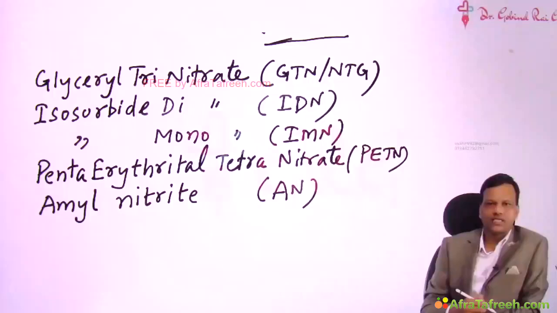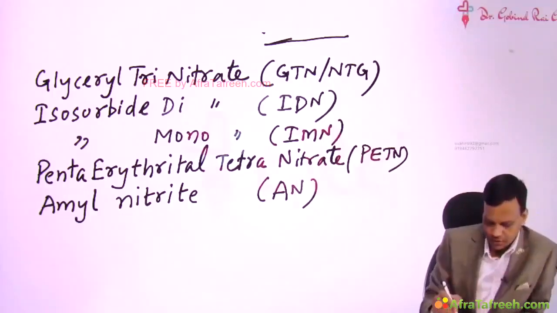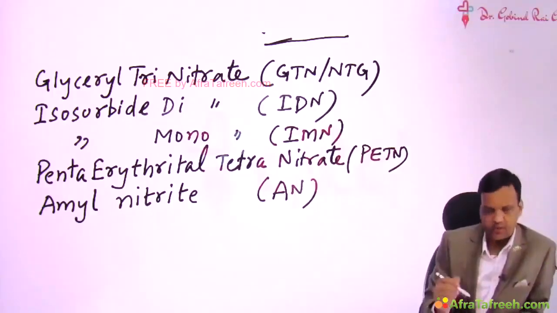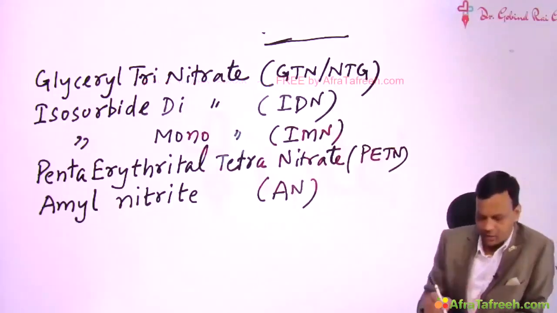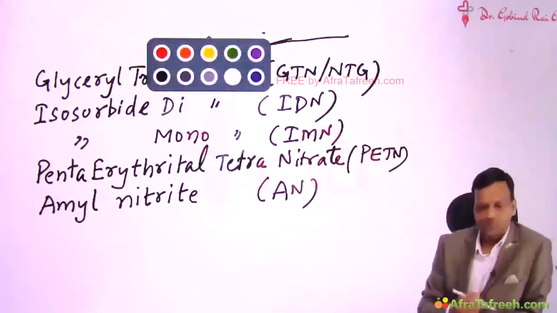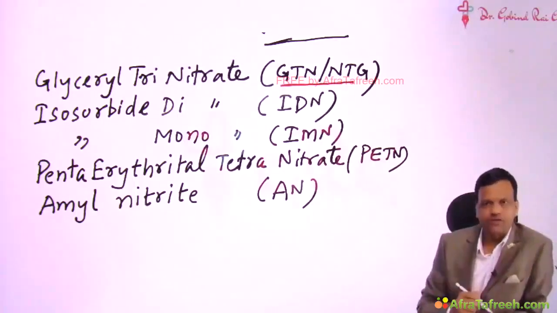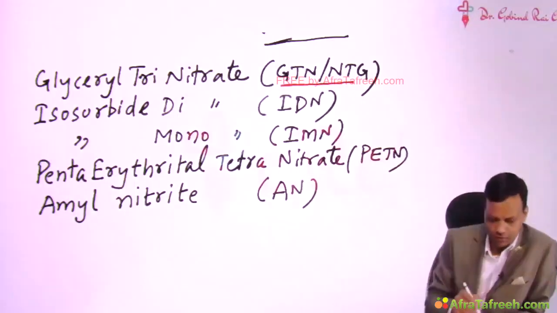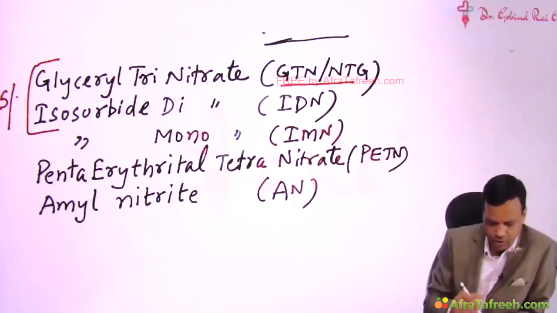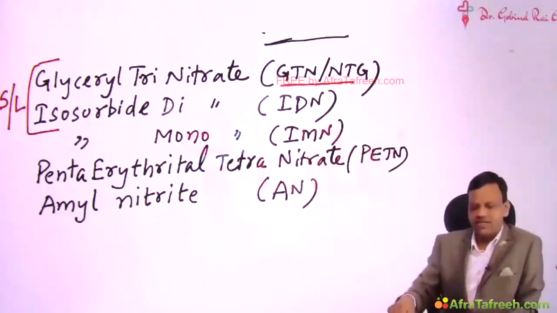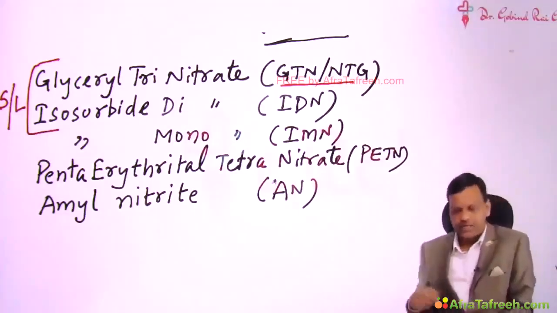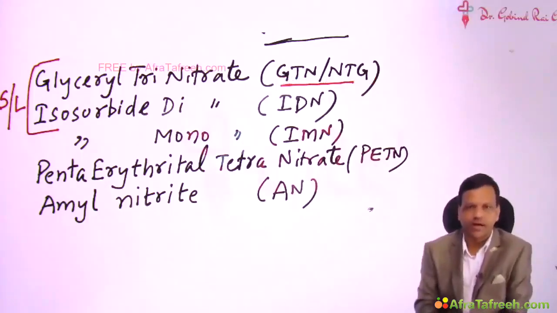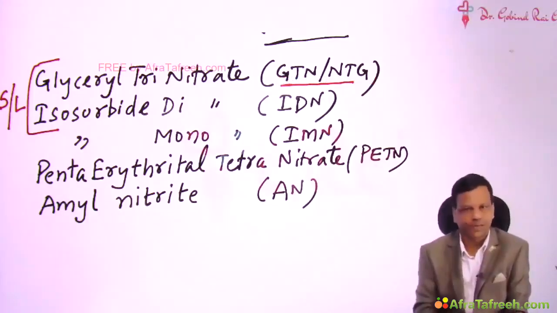Important points regarding these nitrates to remember. First of all, as we discussed in general pharmacology, nitroglycerin has very high first pass metabolism. To avoid that problem, we like to use this drug by sublingual route, and this is true for the first two nitrates. So nitroglycerin and isosorbide dinitrate are given by sublingual route, and they are drugs of choice for acute attack of angina by this route.